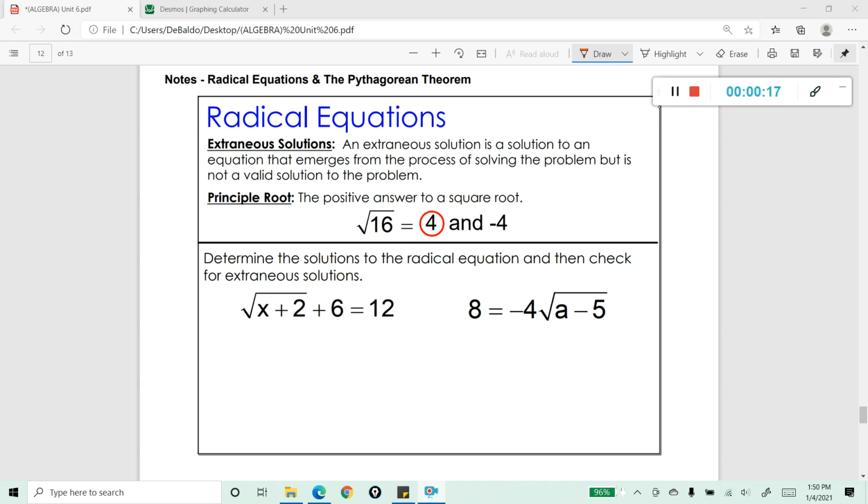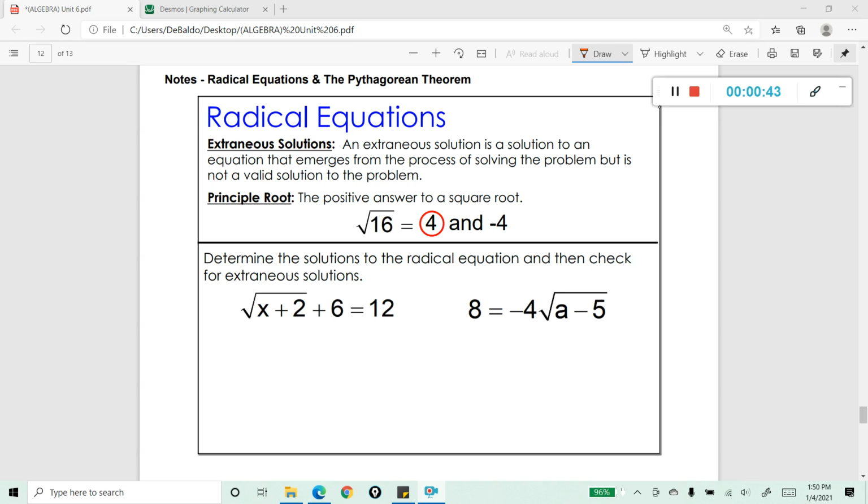The first one is called an extraneous solution. An extraneous solution is a type of solution to an equation like this that emerges from the process of solving the problem, but is not a valid solution to the problem. I know that's kind of a strange concept, but I'm going to show you how to actually determine if it's extraneous or not. And then the concept of the principal root.